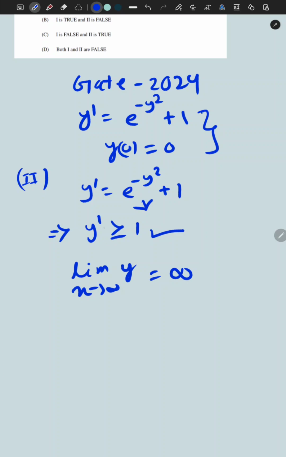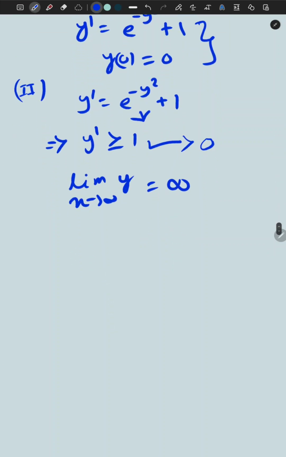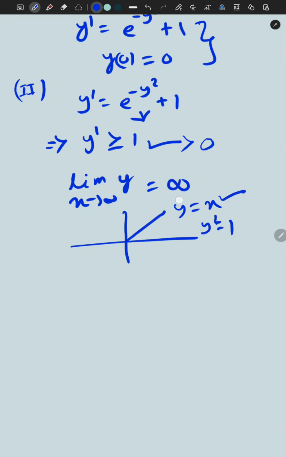y is strictly increasing because y' is greater than or equal to 1, which is greater than 0. Strictly increasing, and the slope is also greater than or equal to 1. Geometrically, if we draw the graph of the function y = x, its slope is 1, y' = 1. When x goes to infinity, y goes to infinity. Our solution has slope greater than or equal to 1, so it should lie above this graph, so it also goes to infinity. So intuition shows that our solution should go to infinity.